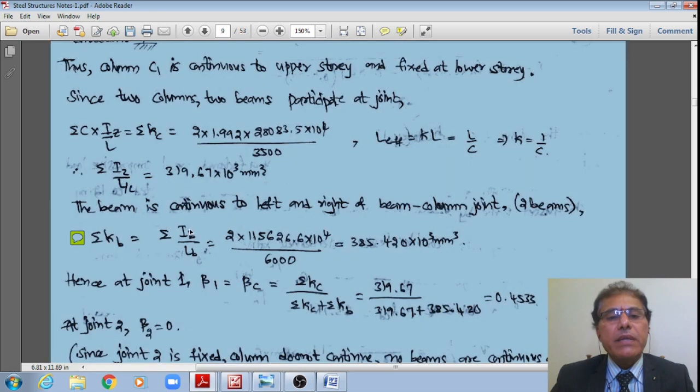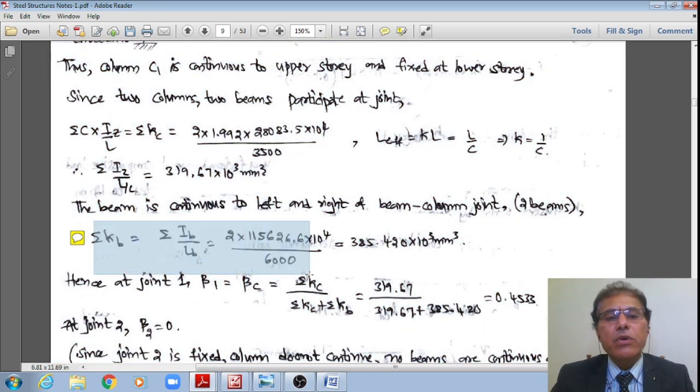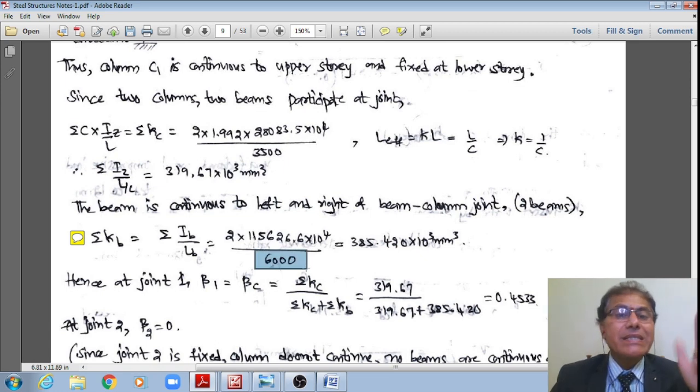Therefore, summation of Kb is equal to, without correction factor, please make a note, student, no correction factor, two such beams whose moment of inertia about the strong axis is 11,5626.6 × 10⁴ divided by the length of that beam in the z direction, which is 6 meters. Please make a note, it is 6 meters, right?